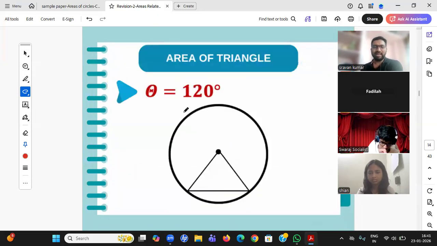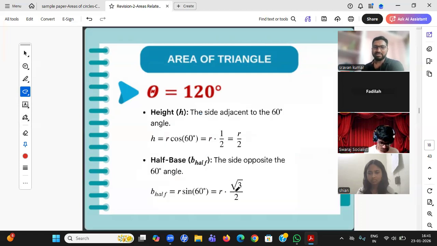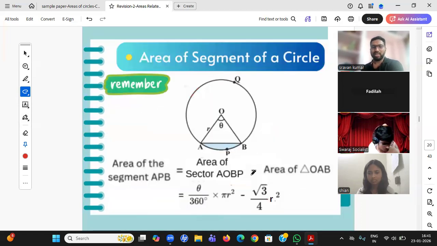Finally, when theta equals 120 degrees, you need to use some other tricks, like dividing this into two equal triangles, making 60 and 60, then using trigonometric ratios to find the base and height. Then you use half into base into height. If you want to just remember it, you can use this particular formula. You will see something similar in an MCQ problem.